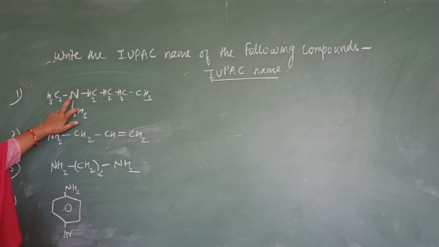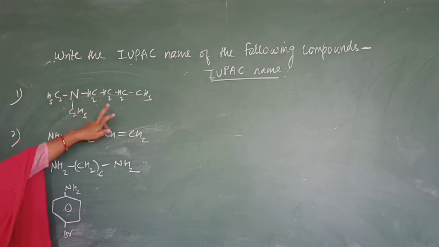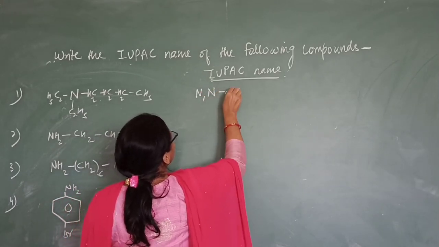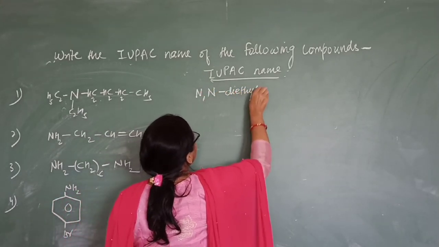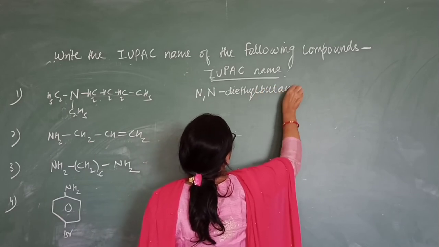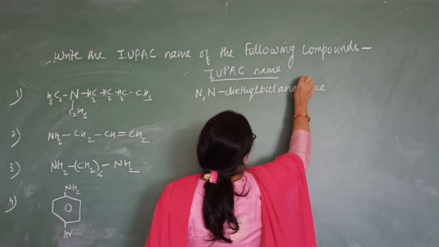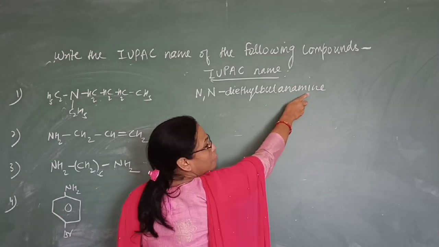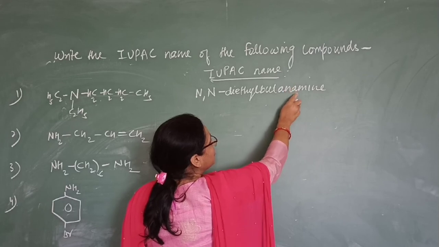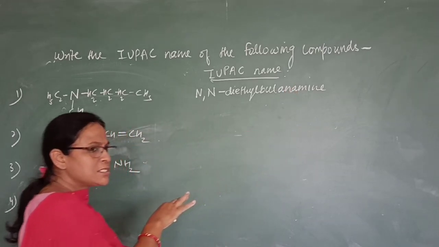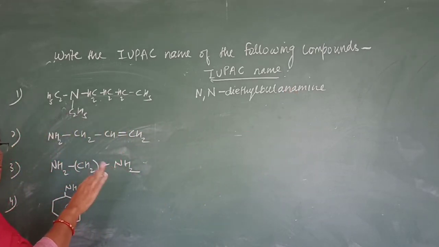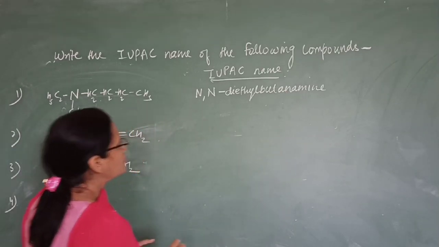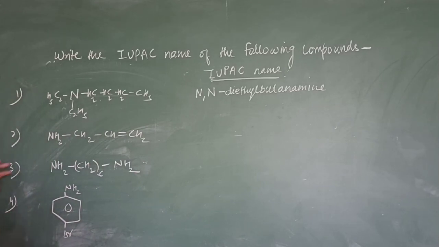It is N,N-diethyl butanamide. You remember that the last E of the alkane we have replaced by amine. Okay, E is replaced by amine. If di, tri something is there, then we have to retain that E. But here we have replaced the E with the amine. So N,N-diethyl butanamide.